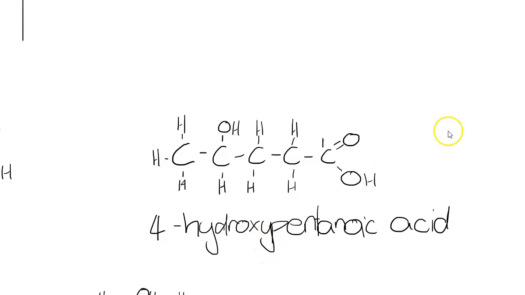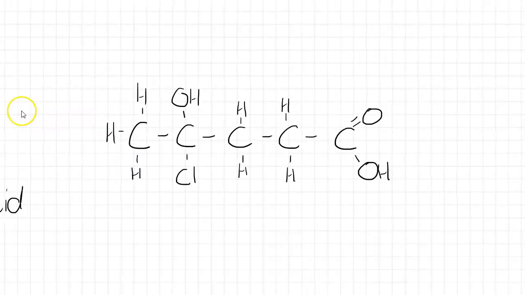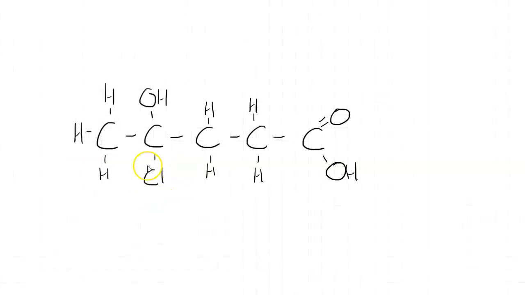And that's it. Done. Cool. And then our final one is that I've added in a chlorine atom here, a chloro group. So we've still got our main chain, and the functional group, the carboxylic acid, is still the most important one. So we are going to number from there. So it's 1, 2, 3, 4, 5. So we've got a 4-chloro, 4-hydroxy.